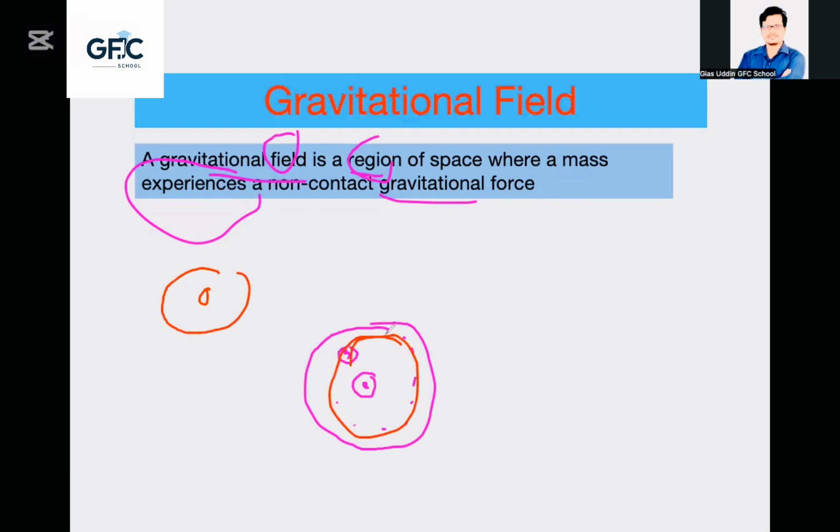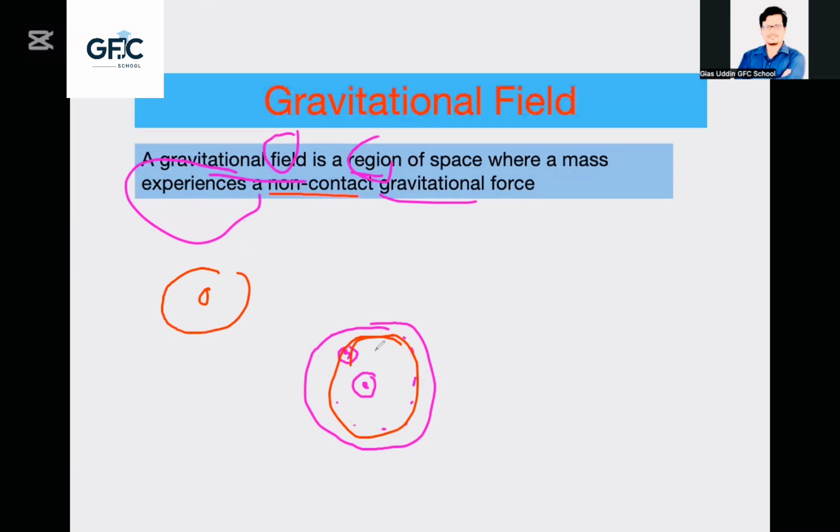It is a space where a mass experiences a non-contact gravitational force. Guys, it's a non-contact force because one body doesn't touch another body to feel something. Understand? Some forces are contact forces and some forces are non-contact.